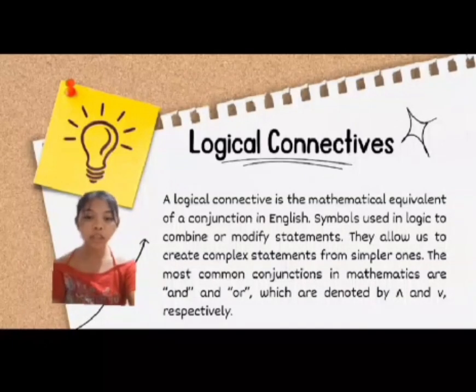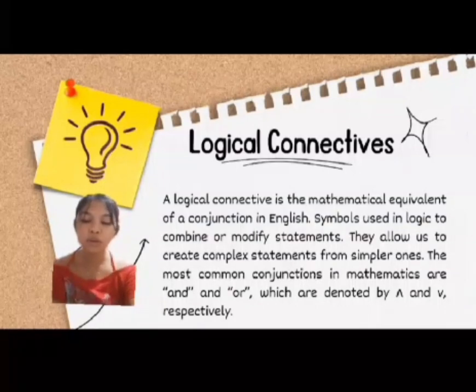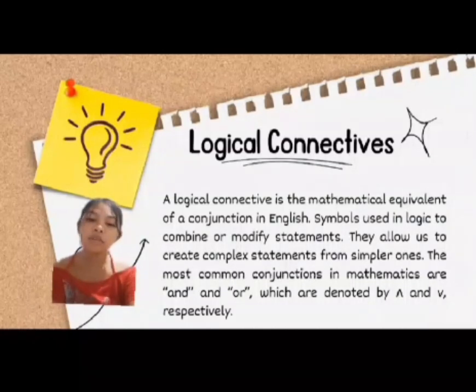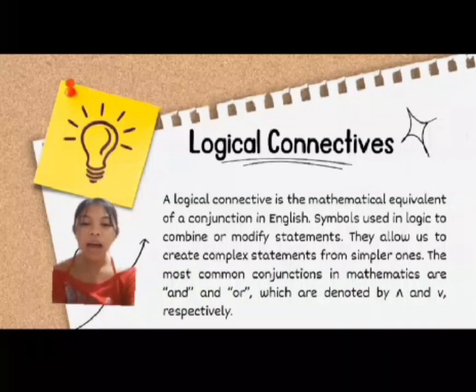So a logical connective is the mathematical equivalent of a conjunction in English. It is a symbol used in logic to combine or modify statements. They allow us to create complex statements from simpler ones. The most common conjunctions in mathematics are "and" and "or", where "and" is denoted by a small v pointing upwards, and "or" is denoted by a small v.